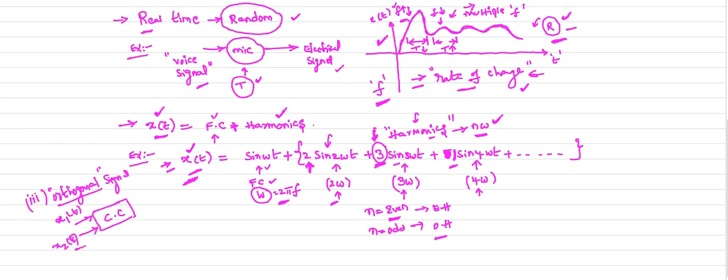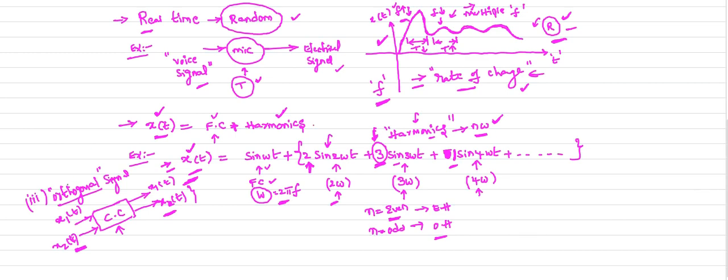When we pass two or more signals through a common channel, at the receiving end, if we get the same signals without overlapping, those signals are orthogonal to each other.